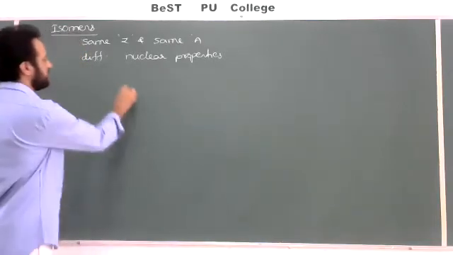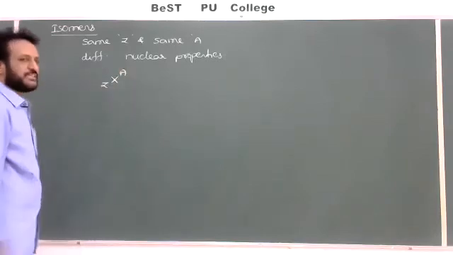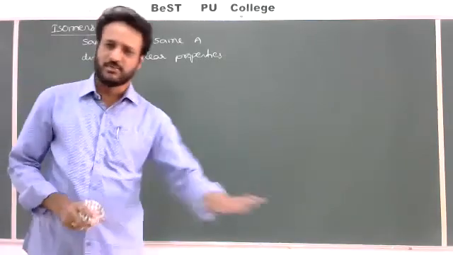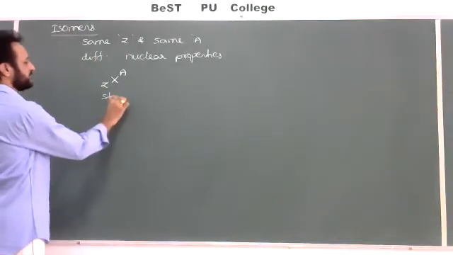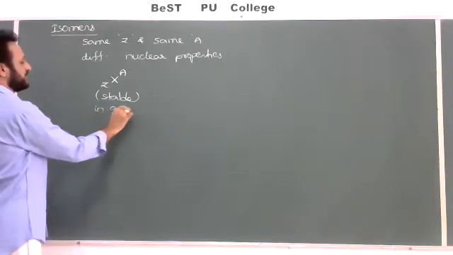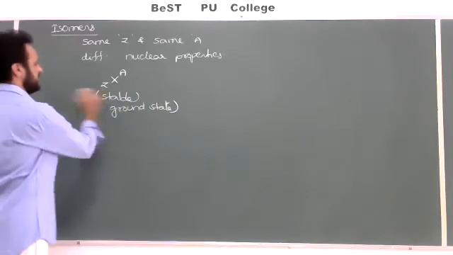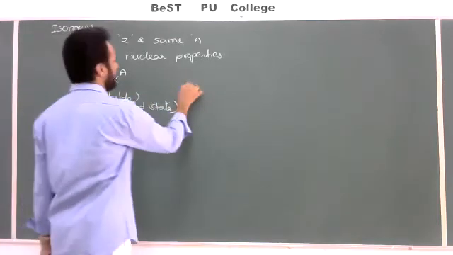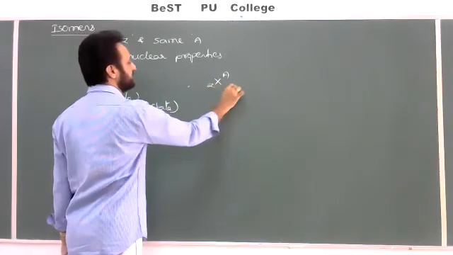So if you take for example one element, I am taking one atom, XZA. It is a stable element which is in the ground state. In the ground state we can write stable. It will occupy, for example, the ground state. Whereas, I'll take one more XZA, just I'll put one star.